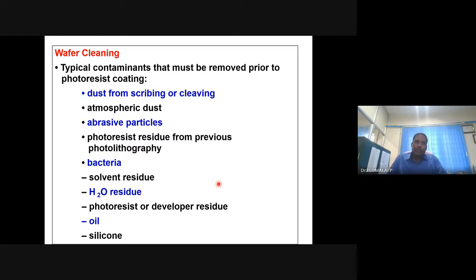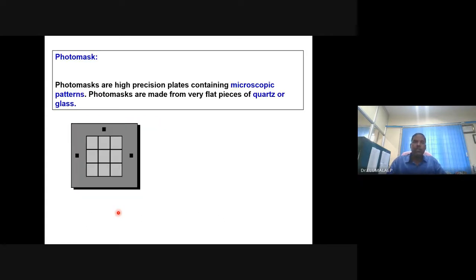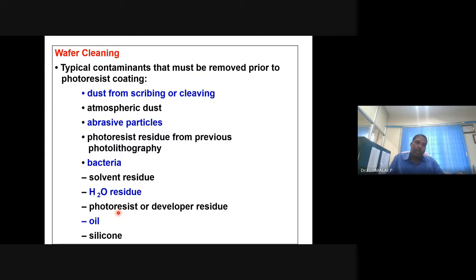So we need to clean the surfaces. Definitely. Because the surface may have moisture, dust, or some abrasive particles, or even bacteria, solvent residue, or water, moisture, oil, silicone. All these are possible contaminants that can generally be there on any substrate or material surface on which you are going to make a pattern. And they need to be cleaned. So you can use sonication, ultrasonication, or use some solvent to remove them, etc.